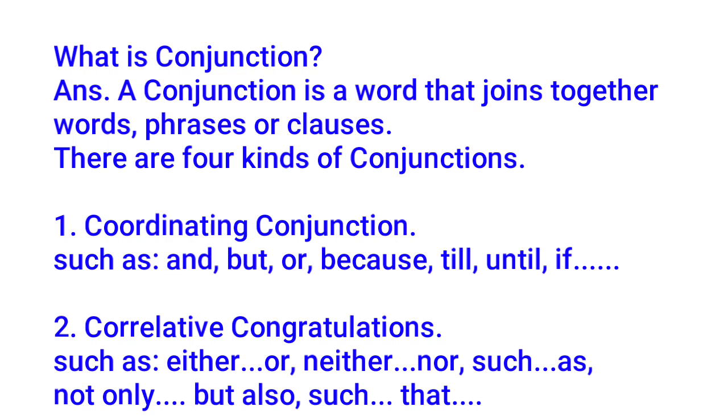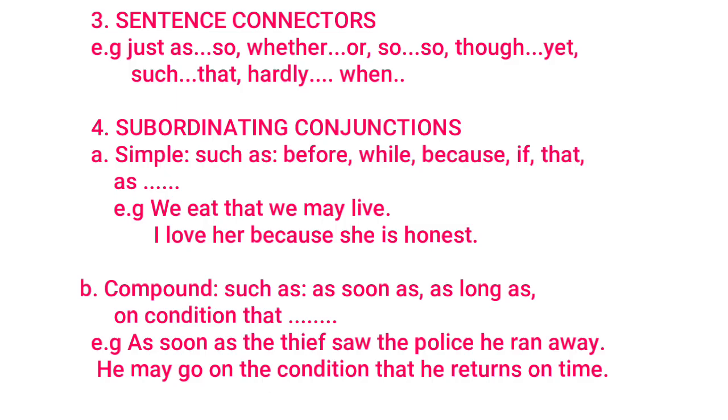Then we have correlative conjunctions. The words such as either or, neither nor, not only but also, such that, all these are known as correlative conjunctions. Students, see the third point, that is known as the sentence connectors.